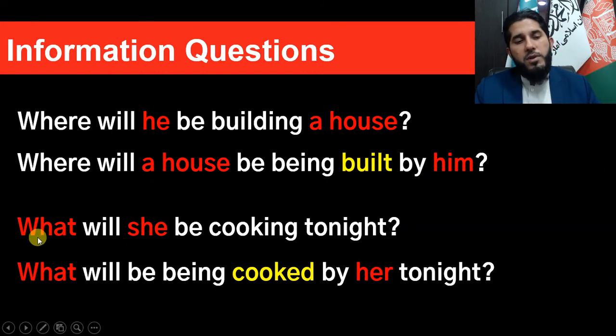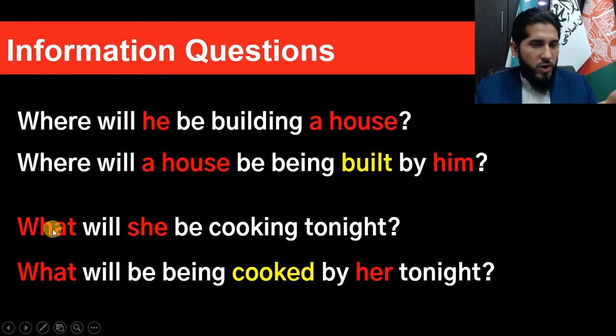And last example, what will she be cooking tonight? It's kind of tricky again if you look at it. There's subject she, but we don't see any object here. So the question is about the object. The thing or whatever food that is going to be cooked by her is the object, but the question is about the receiver of action, therefore the word what itself functions as the object of this sentence.